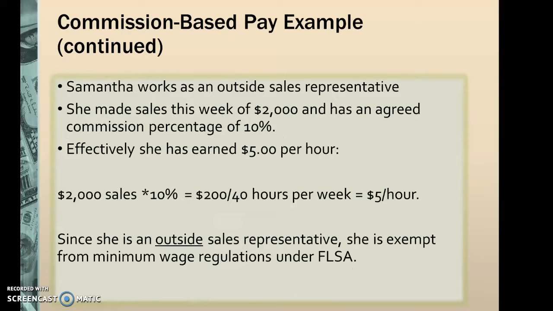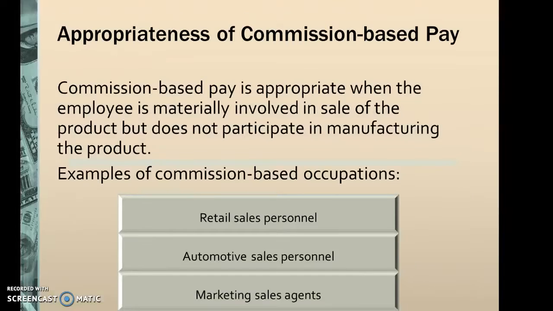Now, Samantha works as an outside sales rep, and her sales this week of $2,000 have an agreed commission percentage of 10%. She effectively has earned $5 per hour. So $2,000 times 10% equals $200 divided by a 40-hour work week. Her effective wage is $5 per hour. Since she is an outside sales rep, she is exempt from the minimum wage regulations under FLSA. But keep in mind, the employer must classify her on their payroll as an outside sales rep in order to not have to meet the FLSA requirements for minimum wage.